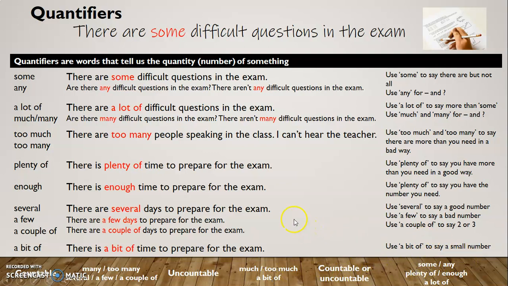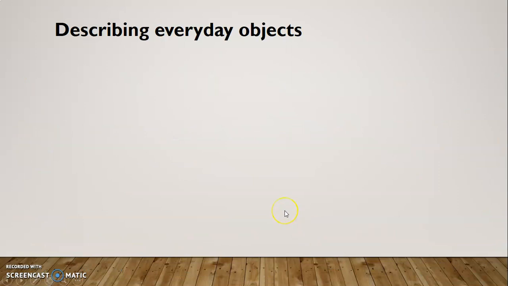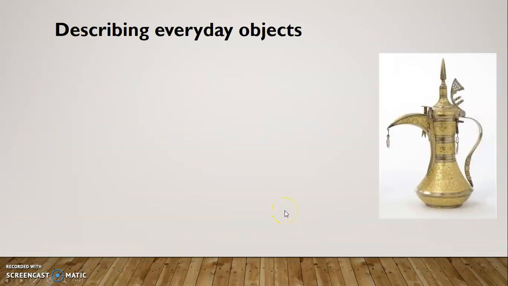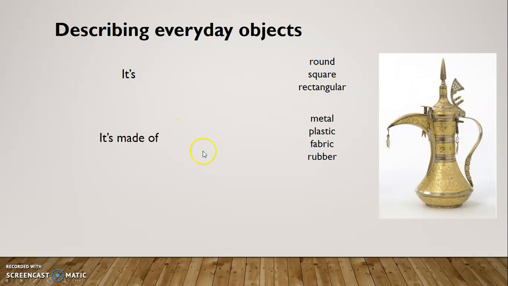Obviously, this is quite a difficult thing to get used to, but you need to study this. And describing everyday objects. Here's an example. You might say a description. It's round, it's square, it's rectangular. This one is none of those things. It's made of metal, plastic, fabric, rubber. This one, it's metal. It's made of metal.